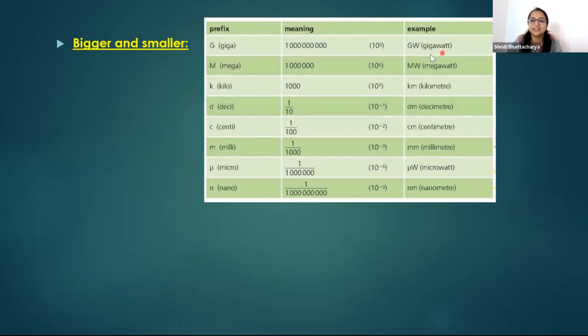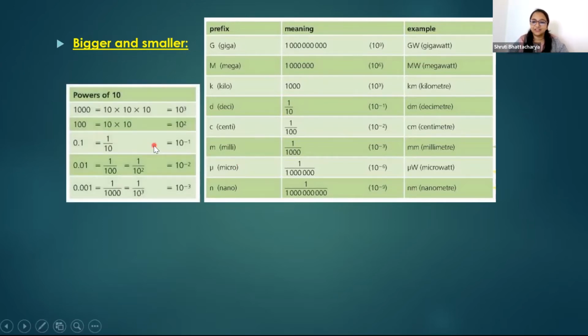So they are defined as GW. So watt, here actually we are using the unit watt. Watt is the unit of power which you will study later in the chapter. So gigawatt means it's a very huge power, and nanometer here they have used. So nano is denoted by the small n and it means a very small distance. These are just examples I wanted you to know. So this table you'll find in your book.